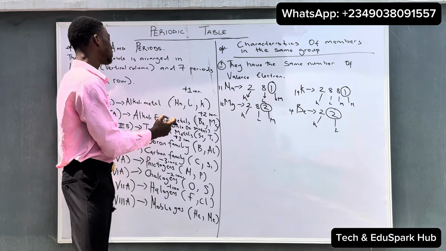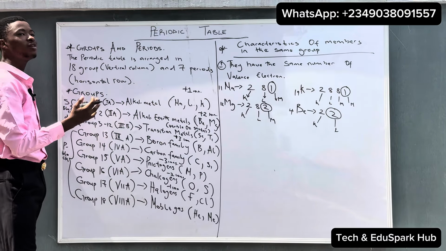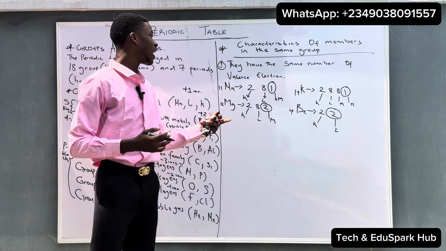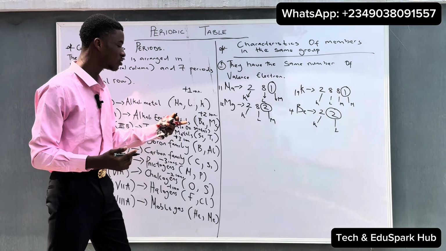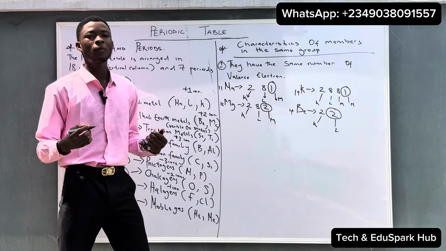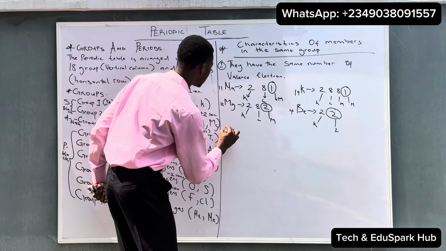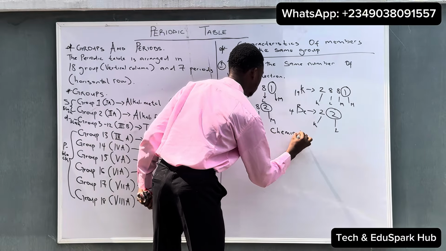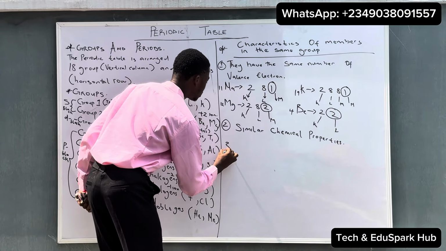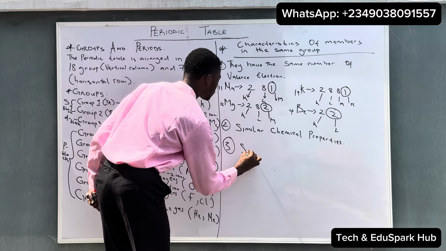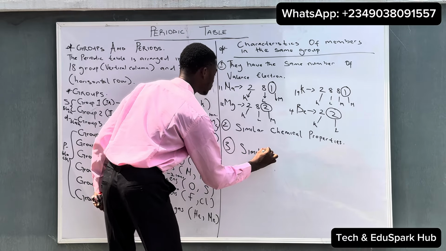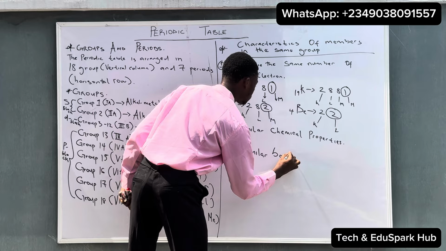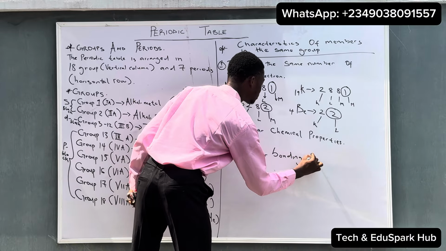So if you do all of this for each group, you see they will have the same number of valence electrons. And this is what this first point is telling us about. Another property that we have is that they have similar chemical properties. And also, lastly, they have similar bonding pattern.